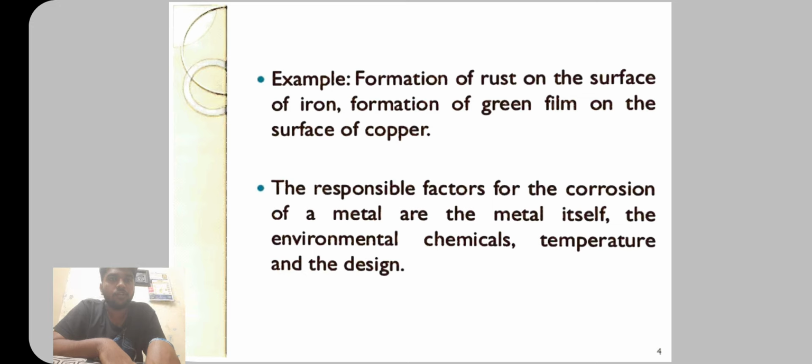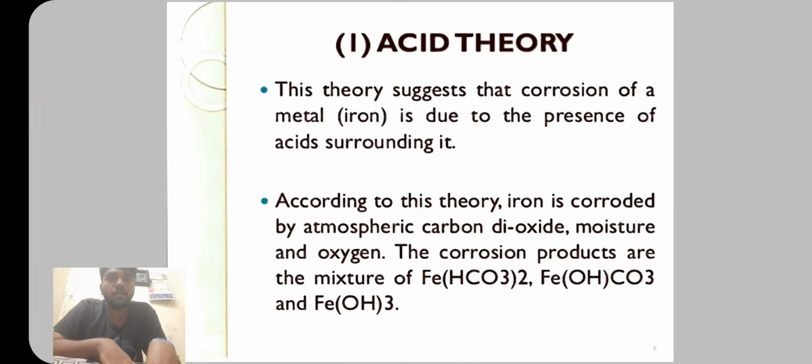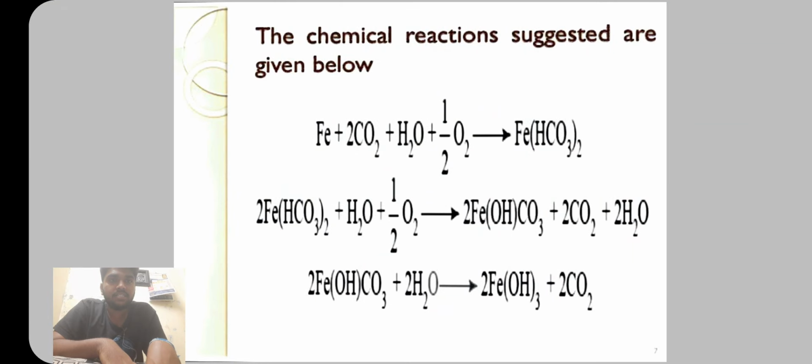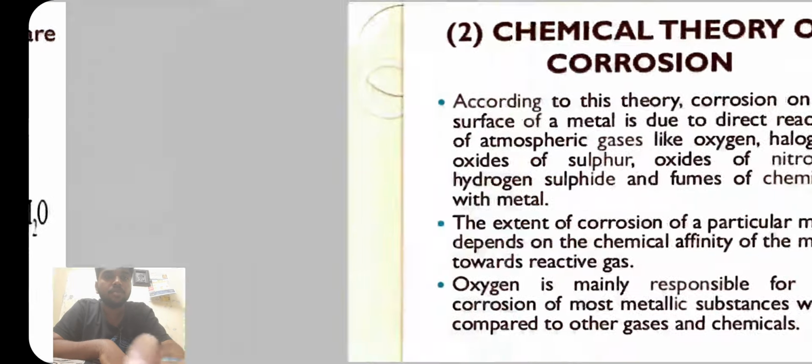The responsible factors for the corrosion of a metal are the metal itself, the environmental chemicals, temperature, and the design. Acid theory. This theory suggests that corrosion of the metal iron is due to the presence of an acidic surrounding. According to the theory, iron is corroded by atmospheric carbon dioxide, moisture, and oxygen. The corrosion products are a mixture of Fe(HCO3)2, Fe(OH)CO3, and Fe(OH)3. The chemical reactions suggested are given below.